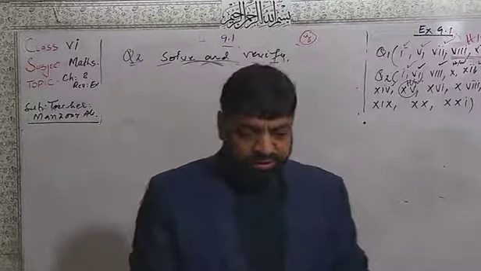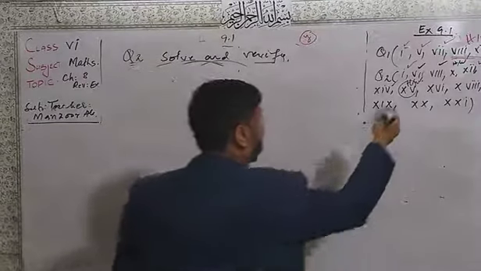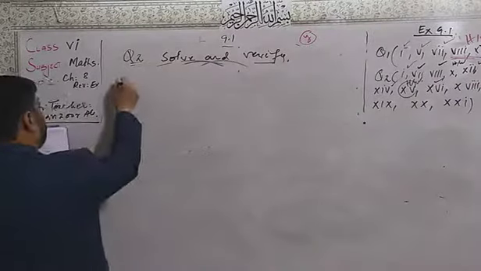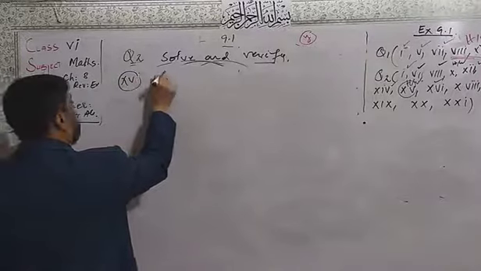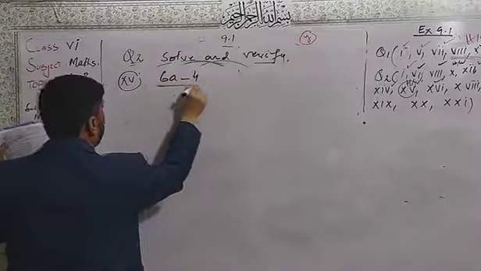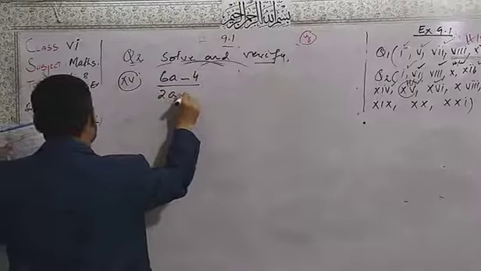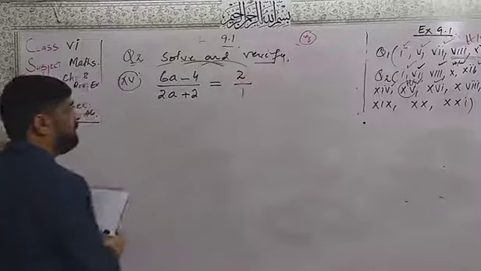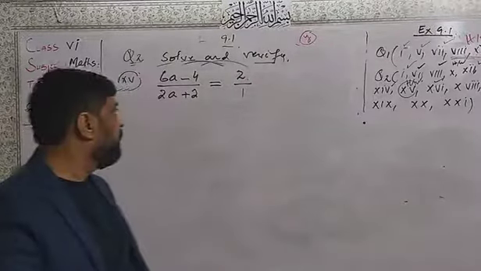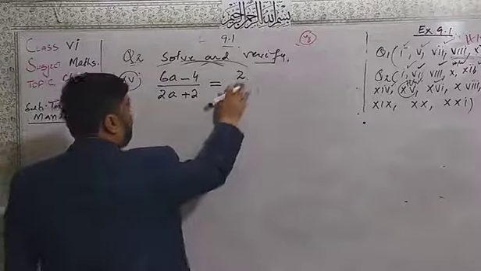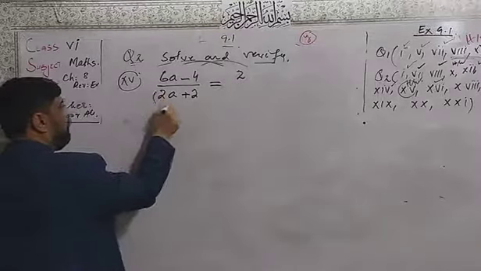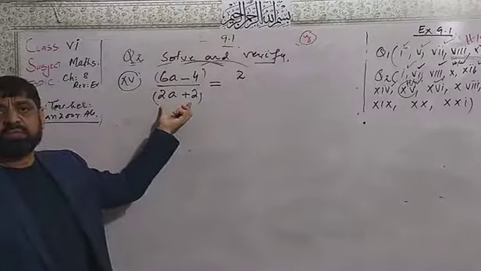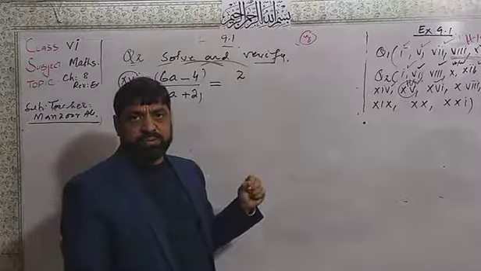Now I am going to do part number 16. Dear students, here in part number 16, I have the question: statement 6a minus 4 over 2a plus 2 is equal to 2. And if there is no number, you will think 1. Now this is 2a plus 2, and you know that this value is dividing, so on the other side it will multiply.